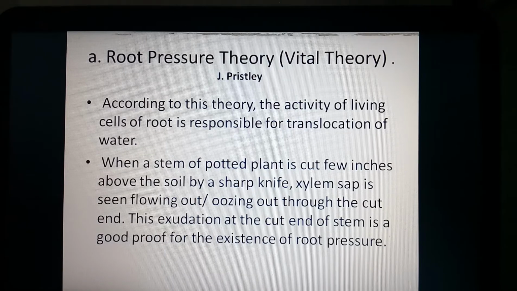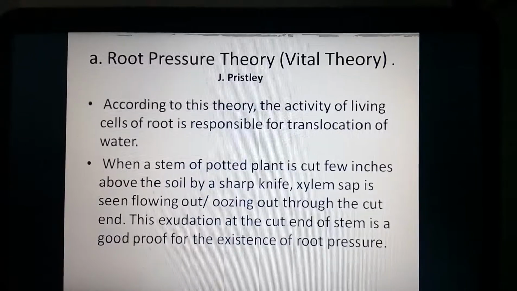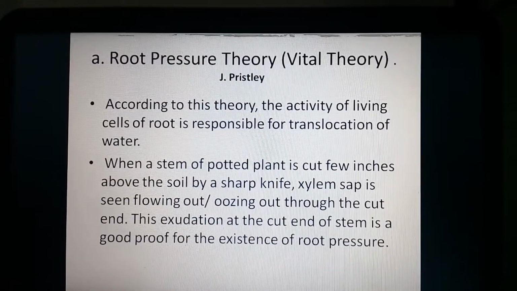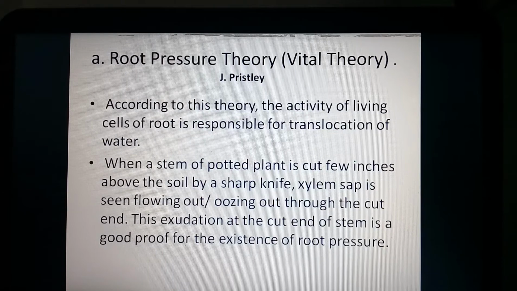That means if we cut the stem of a herbaceous plant just above the ground, a few inches above the soil, the plant should be well watered, and the water starts to ooze out from the stem.